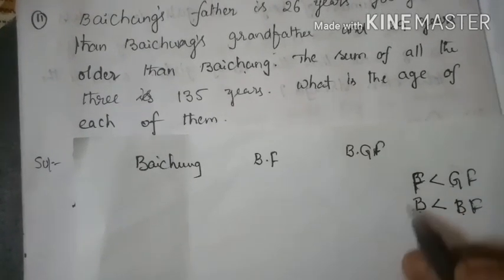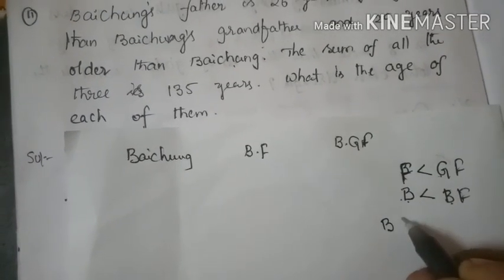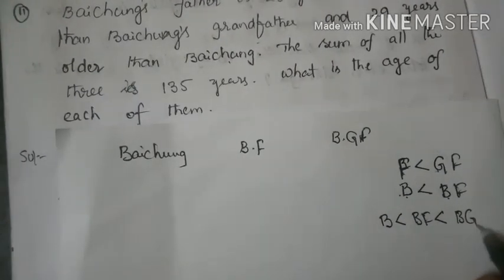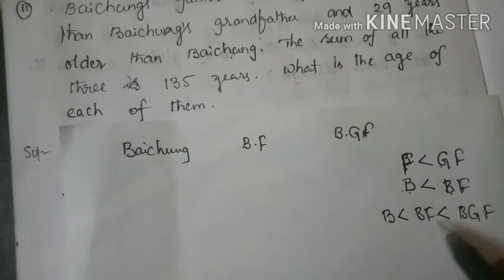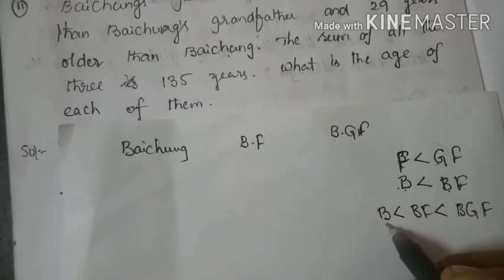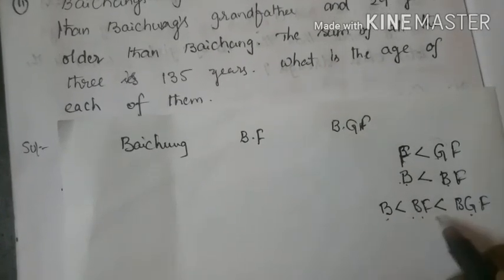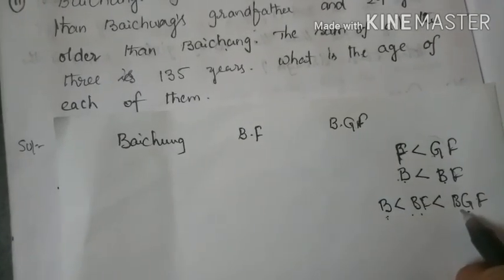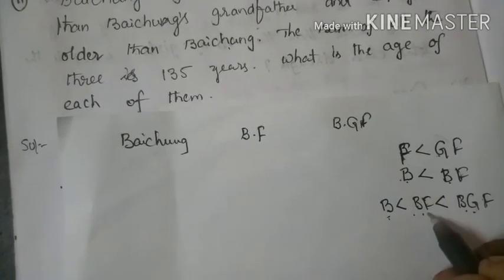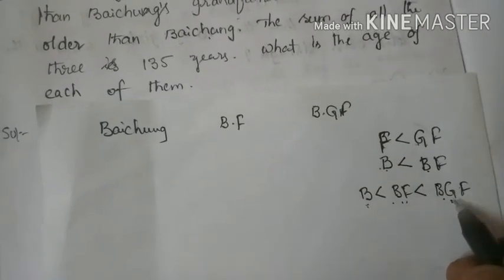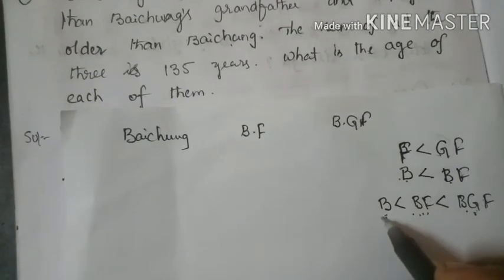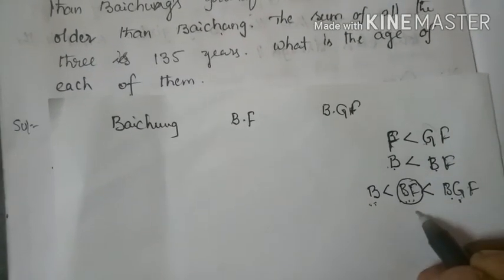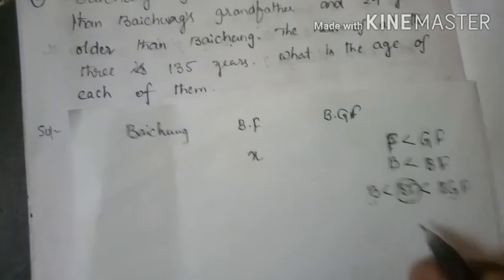So here I will write in this way: Baichung is less than Baichung's father and is less than Baichung's grandfather. Yes or no? So Baichung is younger than father and grandfather, and Baichung's father is older than Baichung and younger than grandfather. Next, Baichung's grandfather is older than Baichung's father and Baichung also. Now I will take Baichung's father to be x.